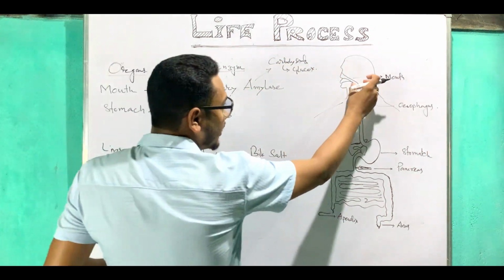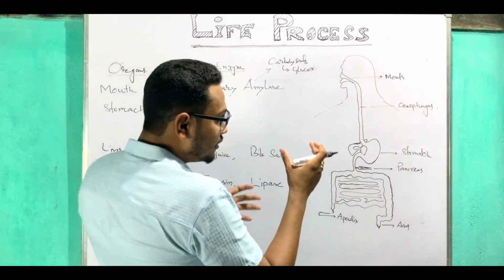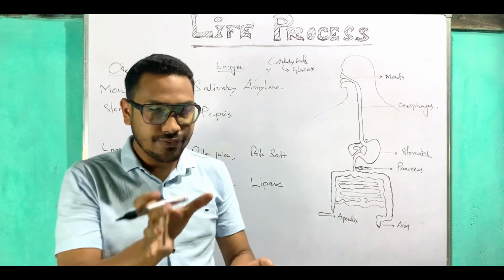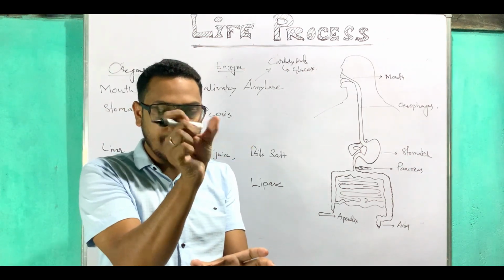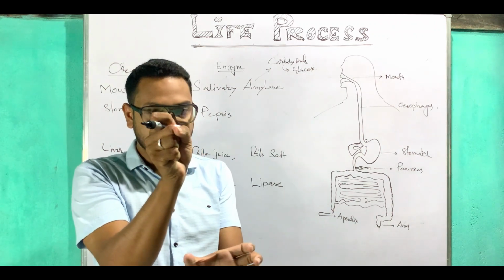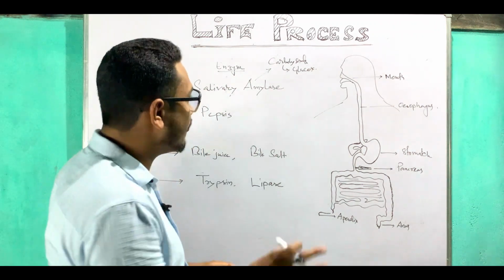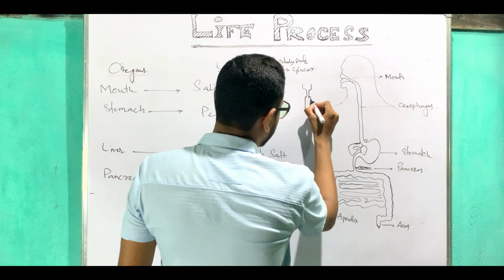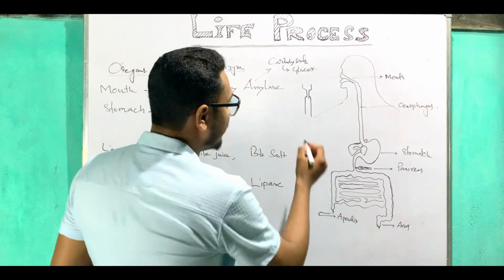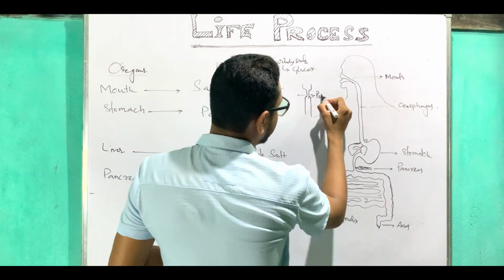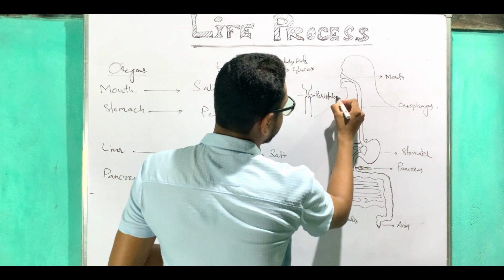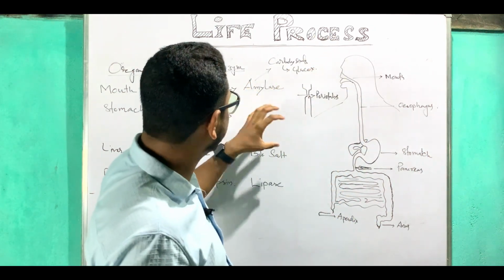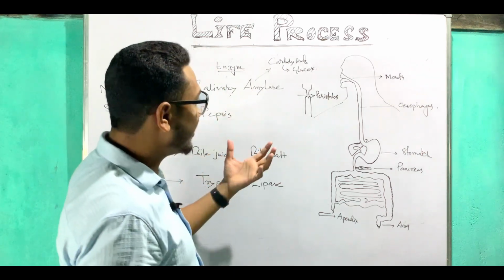After that the food comes through the esophagus, and through the esophagus the food moves in such a form, you know. Whenever the food comes here, it will pump there and it will go down, and at the down portion it will pump and go down. Such type of movement is known as peristalsis movement. What kind of movement? Peristalsis, P-E-R-I-S-T-A-L-S-I-S.